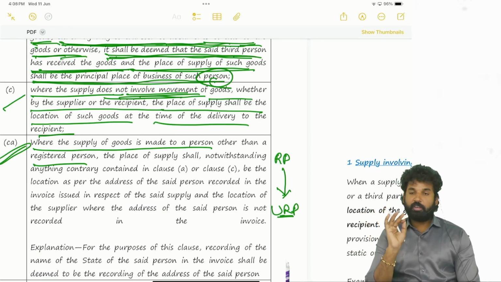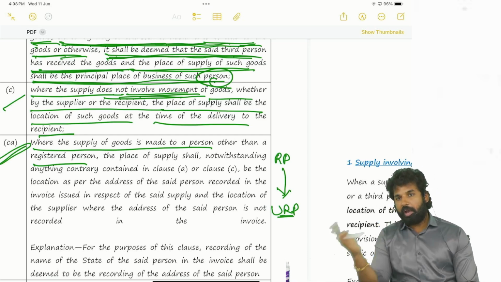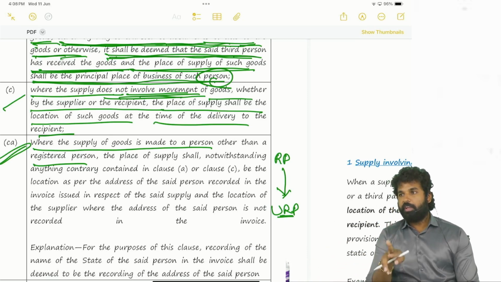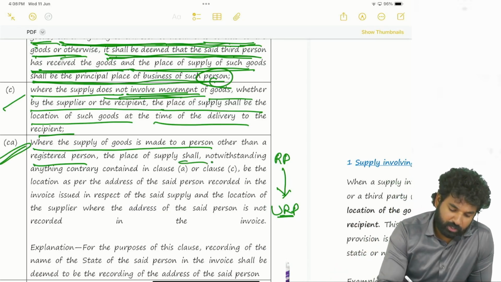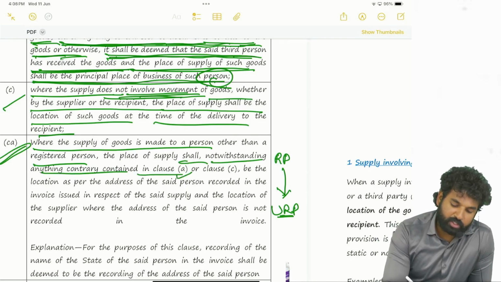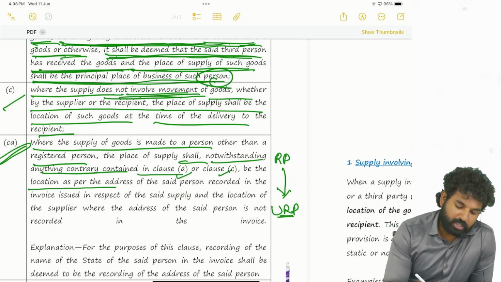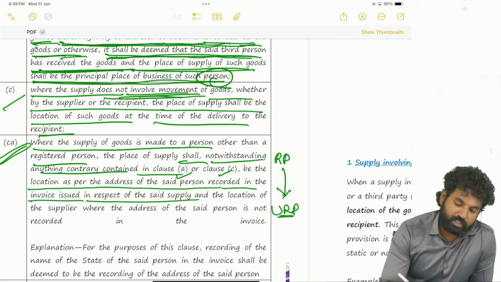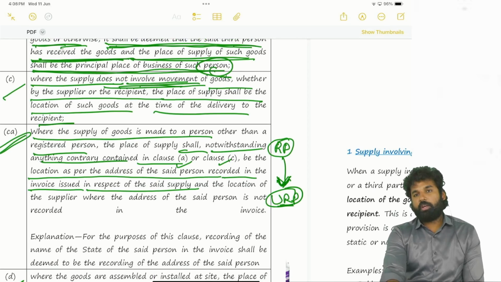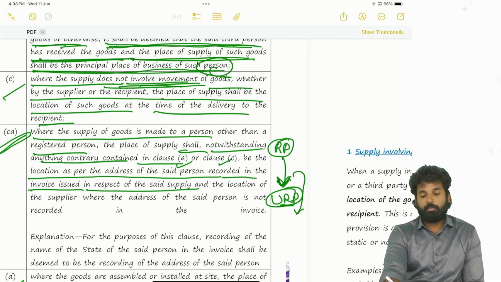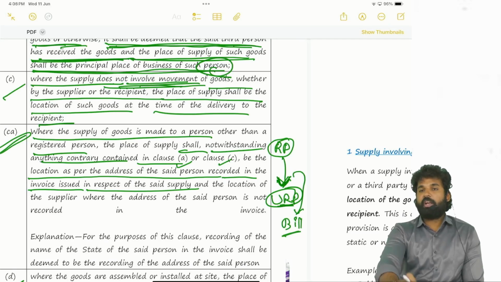What they are telling is, if a supply is made from a registered person to an unregistered person, the place of supply shall, notwithstanding anything contrary contained in clause A, clause B, or clause C, be the location as per the address of the said person recorded in the invoice issued in respect of the said supply. See, a registered person is supplying to an unregistered person. Even though he is unregistered, while issuing the invoice, he might ask for the address of the customer.